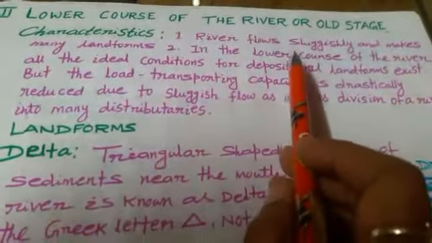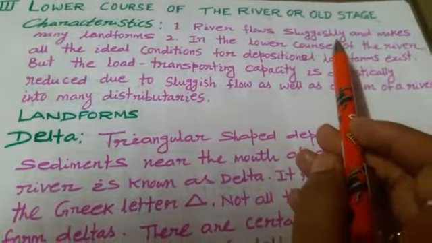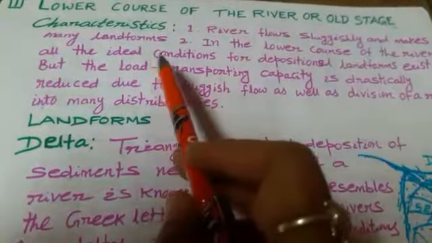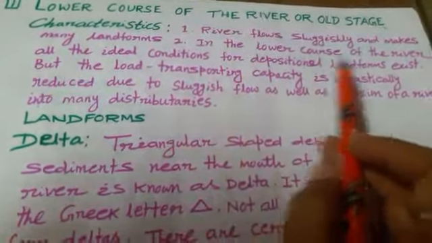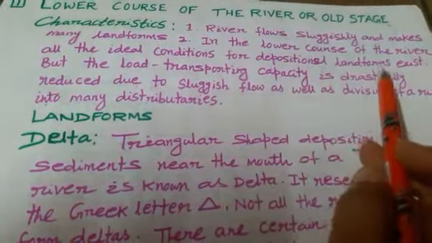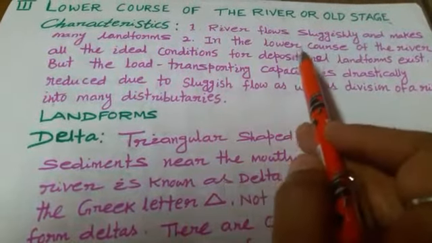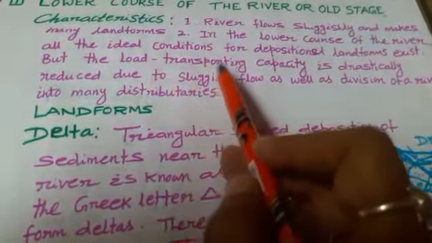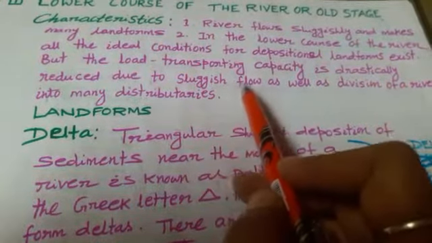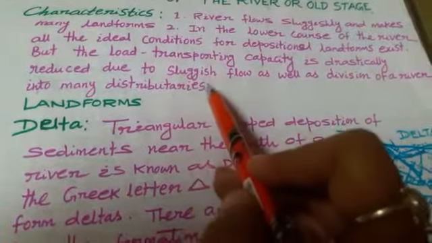Characteristic: a river flows sluggishly, meaning more slowly, because of the presence of more sediments, and also what? The volume of water decreases and makes many landforms. In the lower course of a river, all the ideal conditions for depositional landforms exist. So deposition is the main action in the lower course of a river, but the load transporting capacity is drastically reduced due to the sluggish or slow flow of the river, as well as the division of the river into many distributaries.